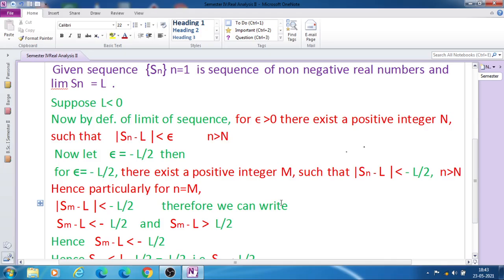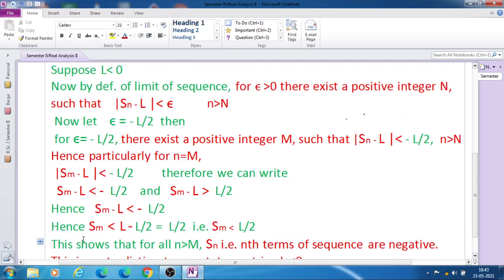Therefore we can write Sm minus L is less than minus L upon 2 and Sm minus L is greater than L upon 2. The meaning of this mod is nothing but this value is less than this value and greater than, changing sign, plus L by 2.